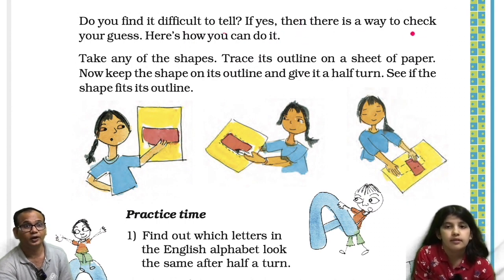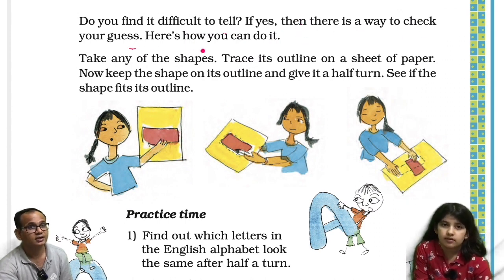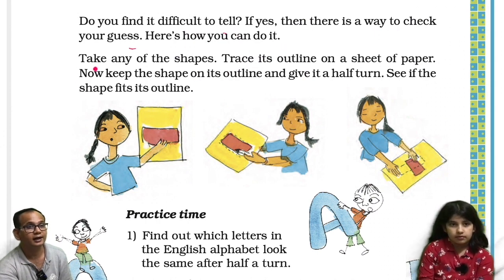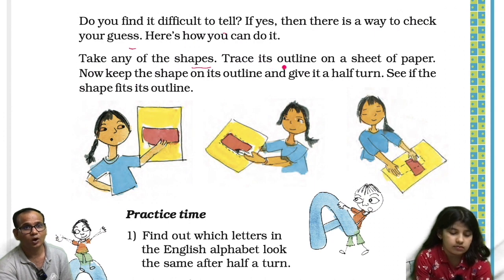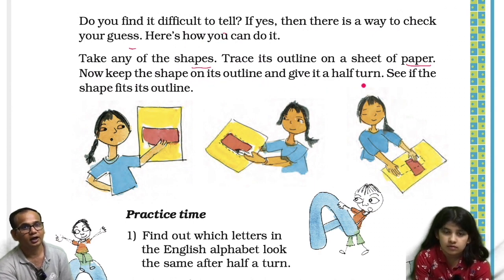Then there is a way to check your guess. Here is how you can do it. Okay, they are helping. Take any of the shapes, trace its outline on a sheet of paper. Okay. Now keep the shape on its outline and give it a half turn. See if the shape fits its outline.